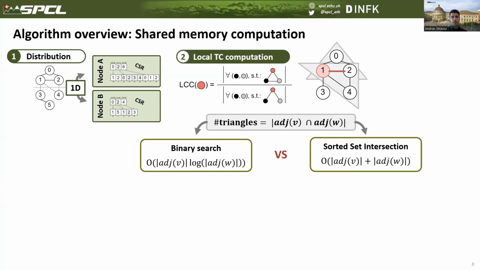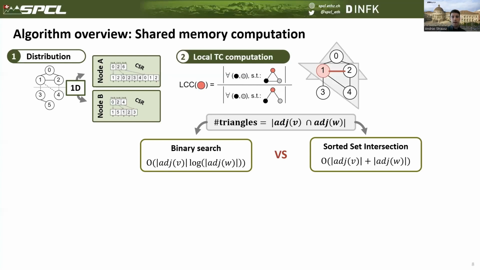So what are the trade-offs there? Binary search will be essential in our case because our focus is on scale-free graphs, and many edges will connect vertices that have a high difference in the degree. That is, in case an edge goes between a low degree and a high degree vertex, binary search is very essential because it has a running complexity logarithmic in the size of one of the neighborhood lists. However, it has a random memory access pattern, and therefore it will lead to many cache misses, whereas sorted set intersection traverses the array linearly, and thus it is more cache friendly.